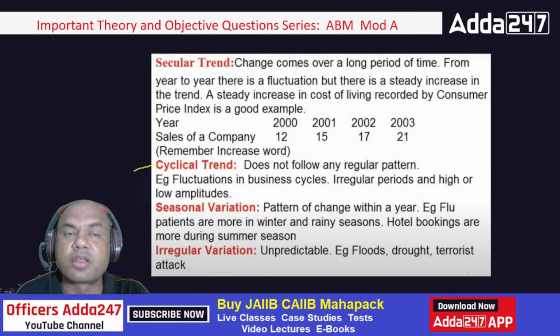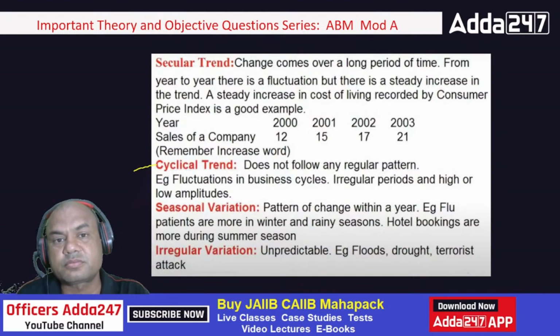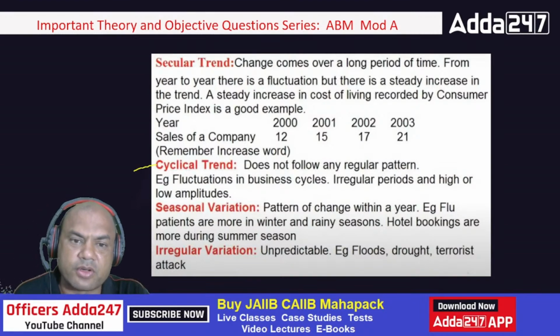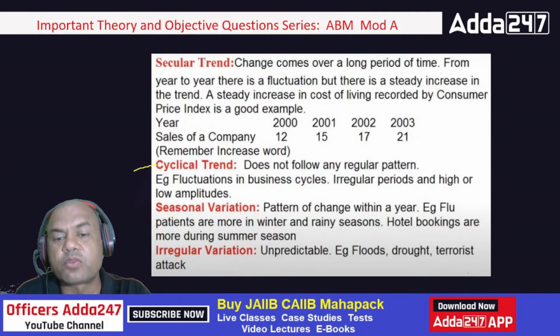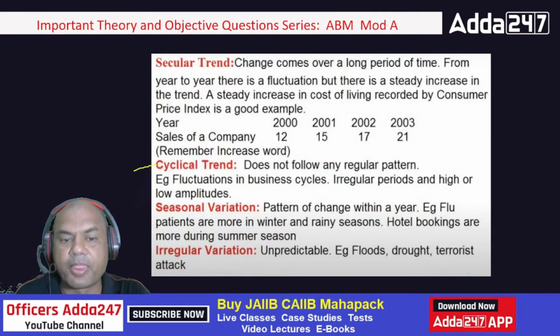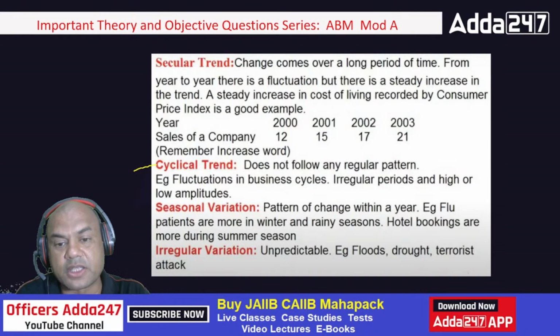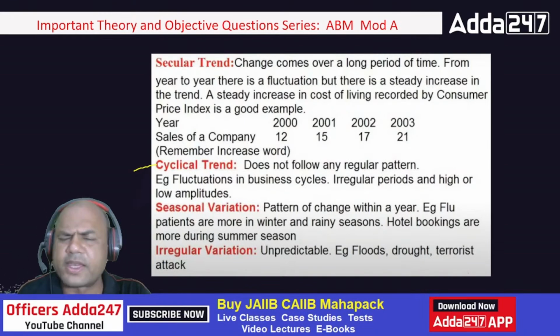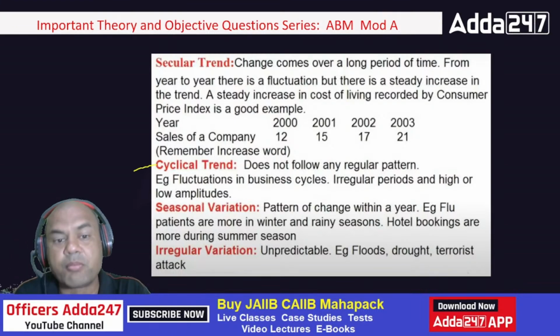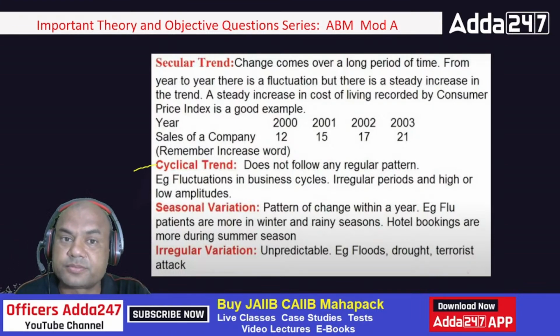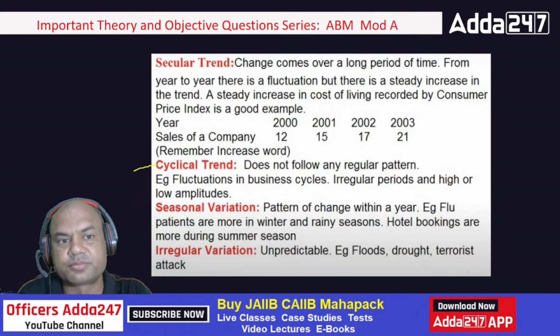Next is cyclical trend. Cyclical means what? It goes on repeating. Now, repeating means what? Let's say, it does not follow any regular pattern. Example, fluctuations in business cycles. Irregular periods, high or low amplitudes. Very simple definition, but very difficult to understand. I'll give you an example.